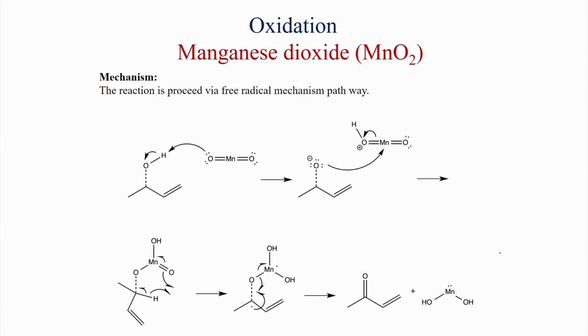So, if you see the mechanism, first the oxygen of manganese dioxide takes a proton from the OH and it becomes the oxonium ion, and then the O minus attacks the manganese, and this activated species is formed. Now, if you see the arrow, this is a single electron arrow. So, now the single electron will circulate. The oxygen reacts with an H dot and OH is formed here, one radical is formed here and another radical is formed on the manganese. So, this is a diradical.